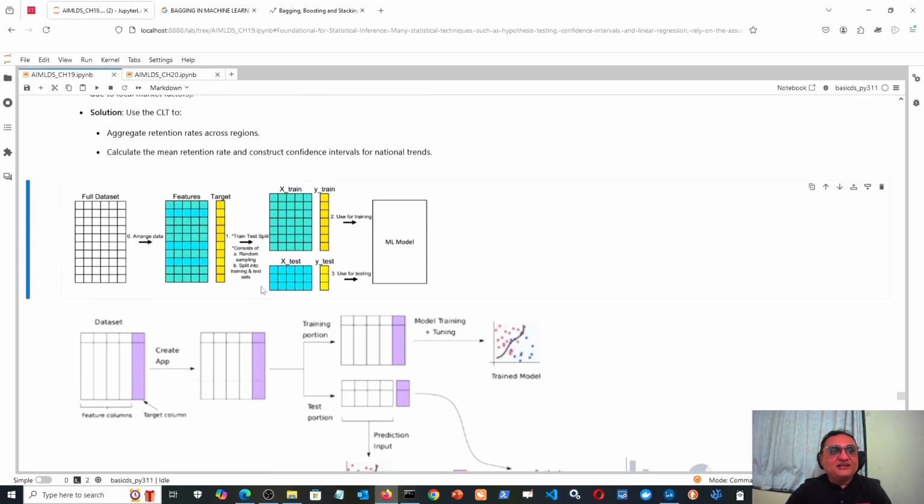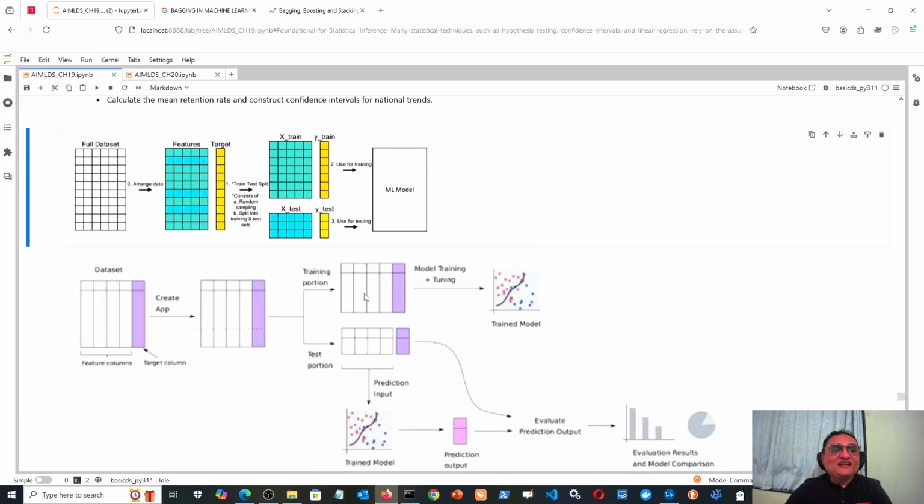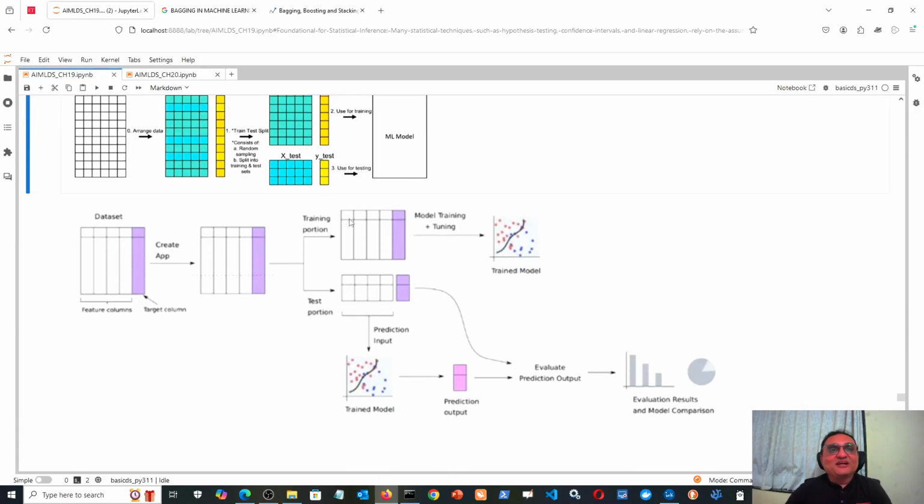So I will first isolate the test, then I will split the entire thing into two parts. X is also split into two parts, X train and X test, and Y is also split into two parts. Y is here, this purple shaded. So Y train and Y test, and then this is my training portion. So I allow my algorithm to look at my training data and both the response variable or the label.